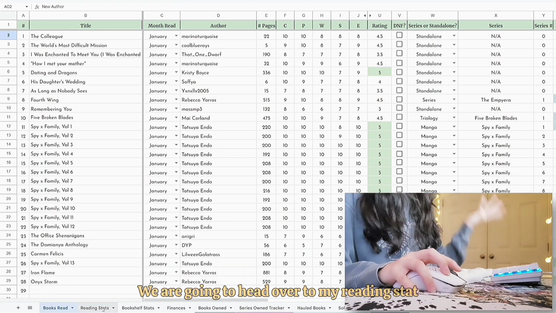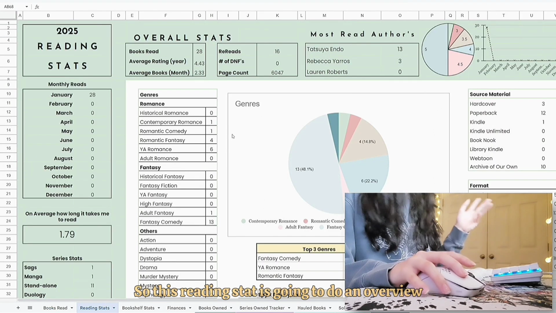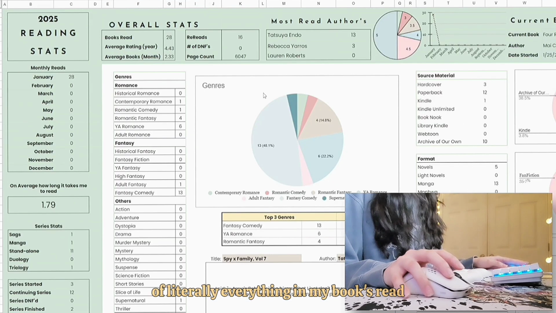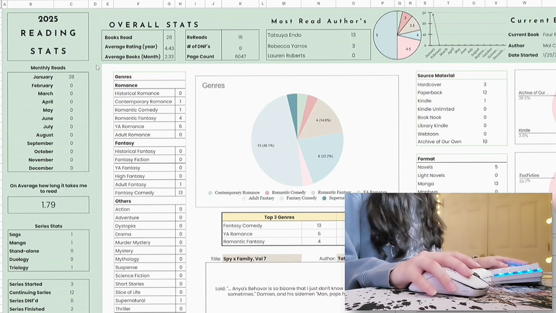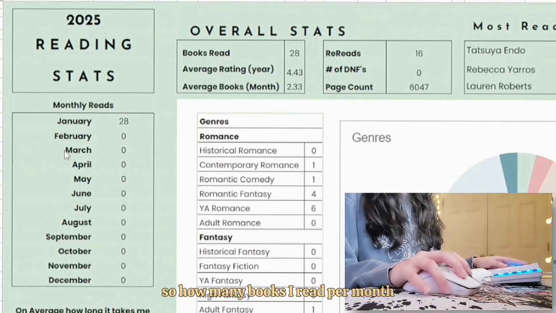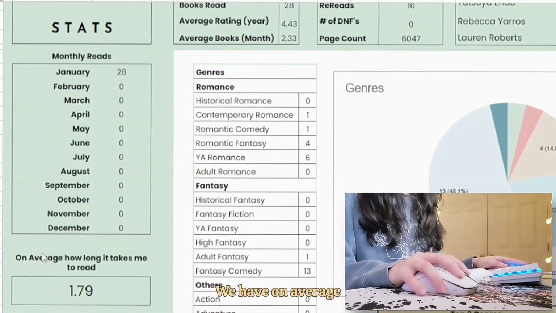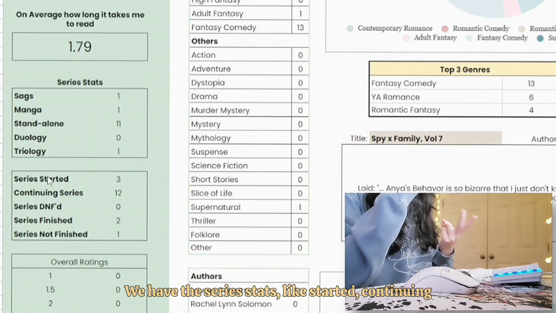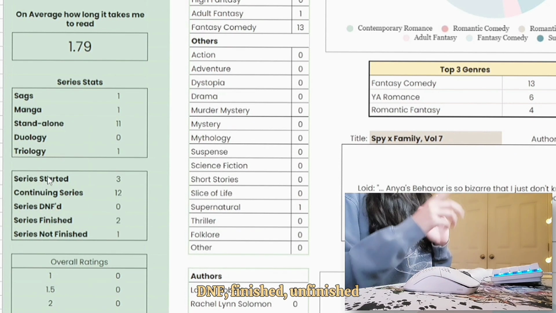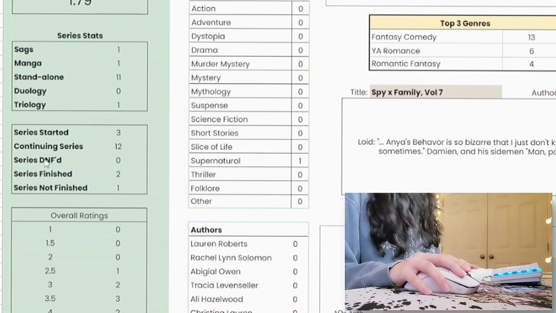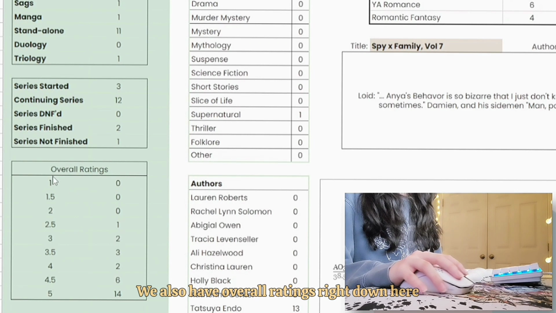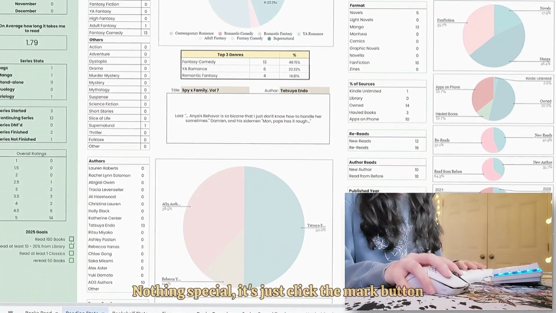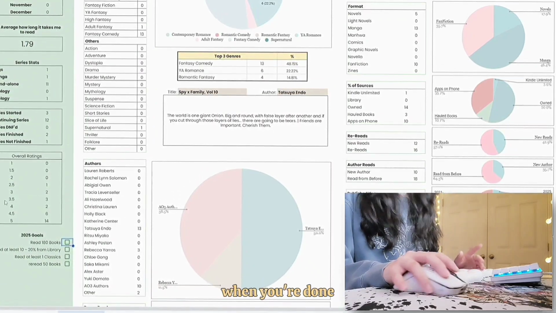We are going to head over to my reading stat. This reading stat is going to do an overview of literally everything in my books read. So you have my monthly read, so how many books I read per month. And we have on average how long it takes me to read a book. We have the series stats, like started, continuing, DNF, finished, not finished. We also have overall ratings right down here, and we have 2025 goals right down here as well. Nothing special, it's just click the mark button when you're done, and that's that.